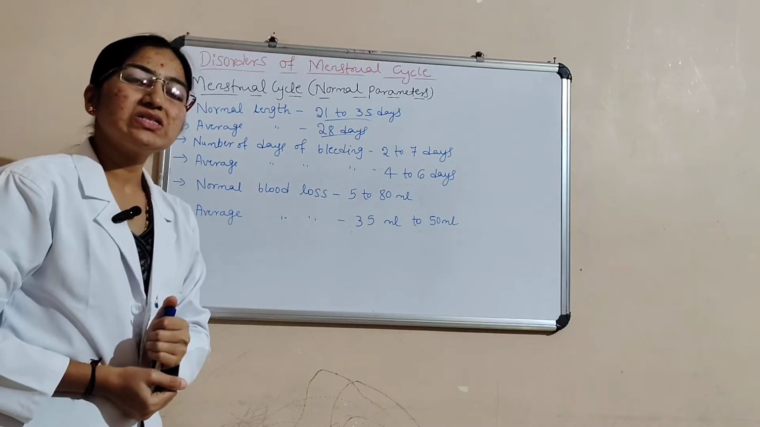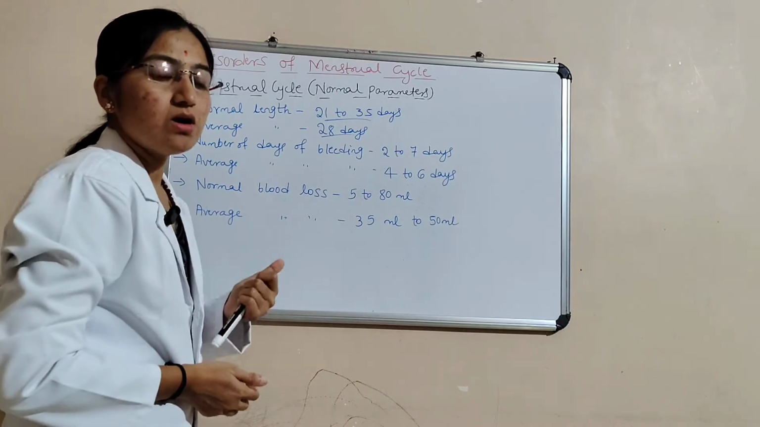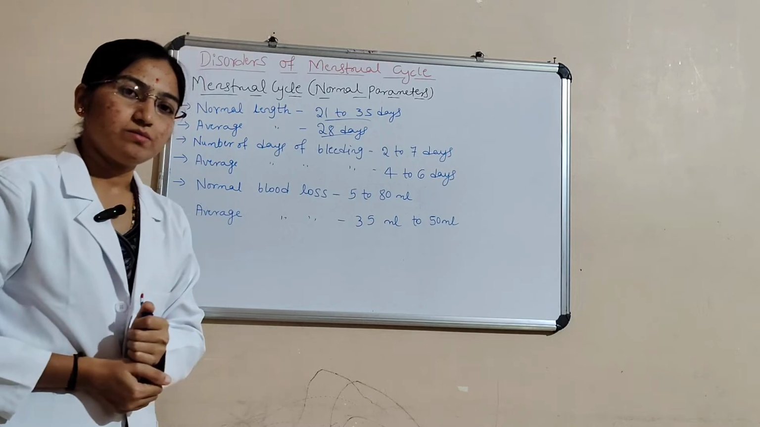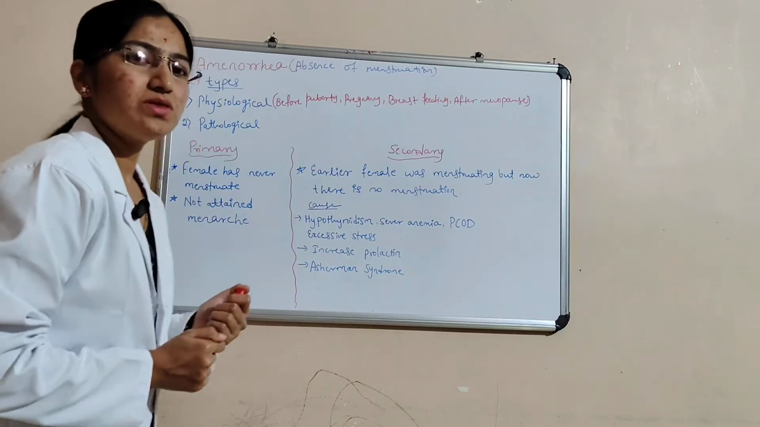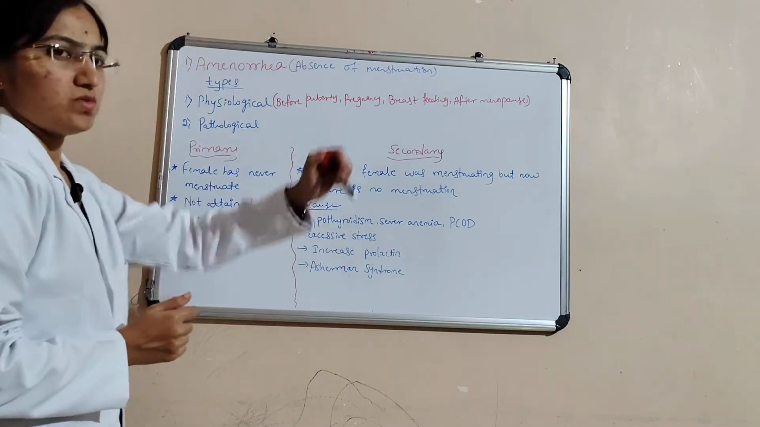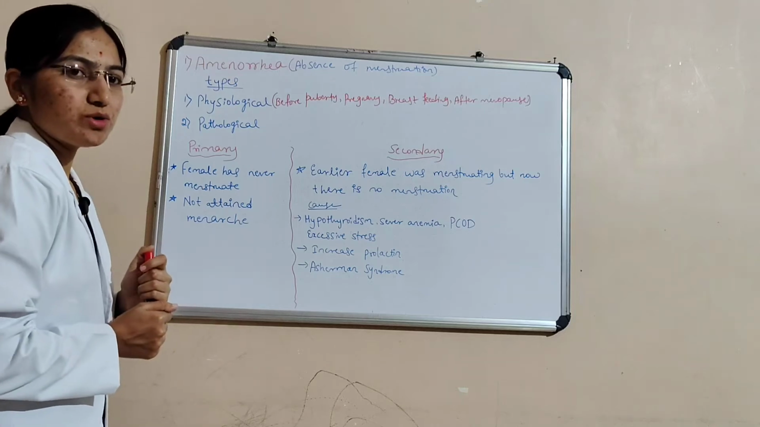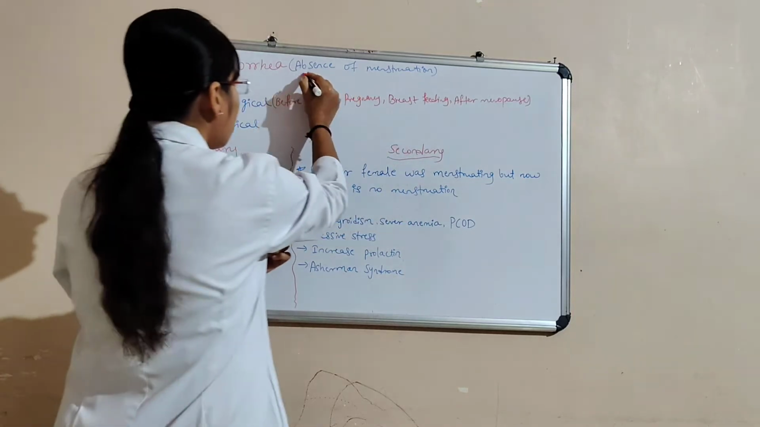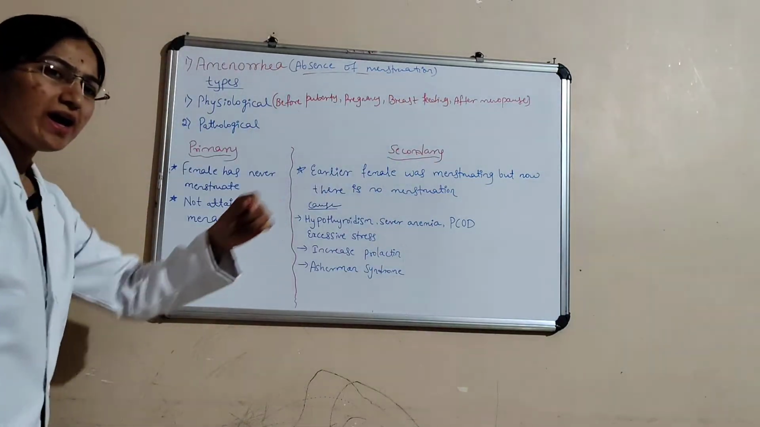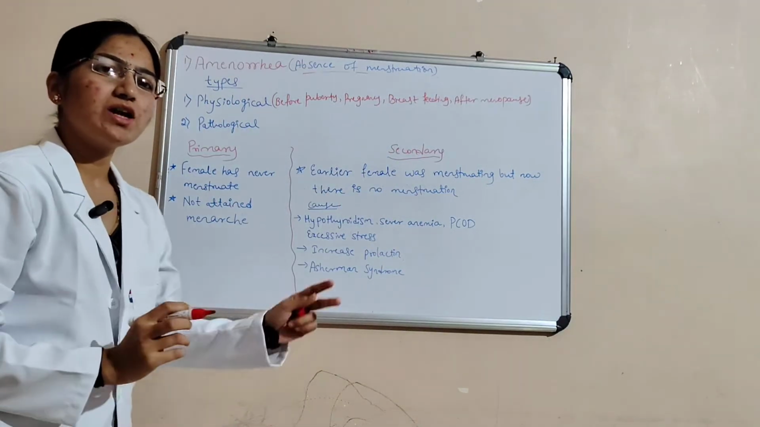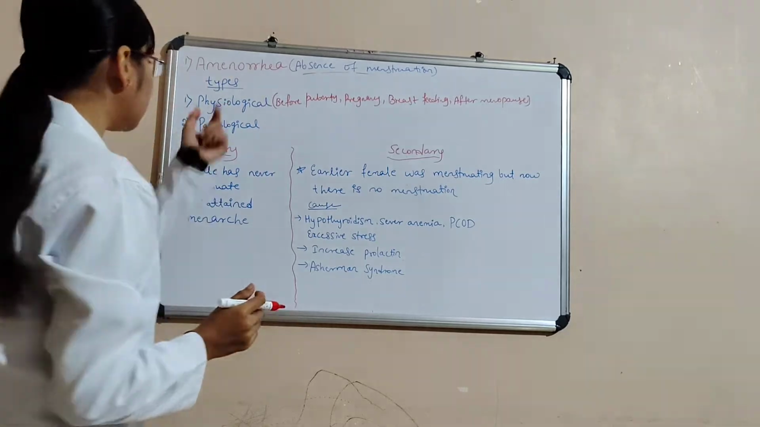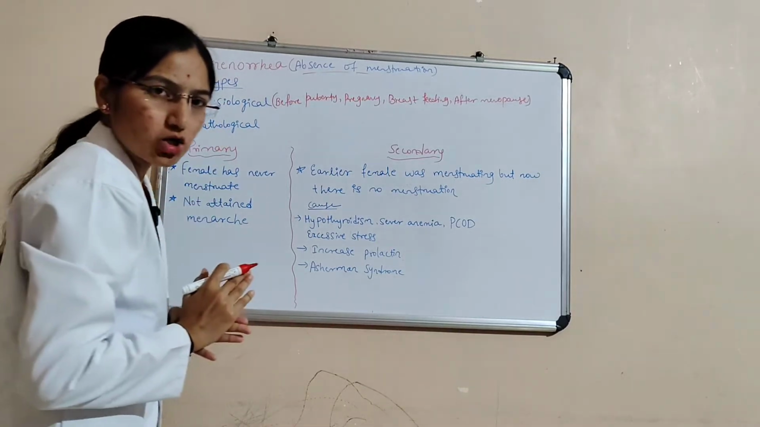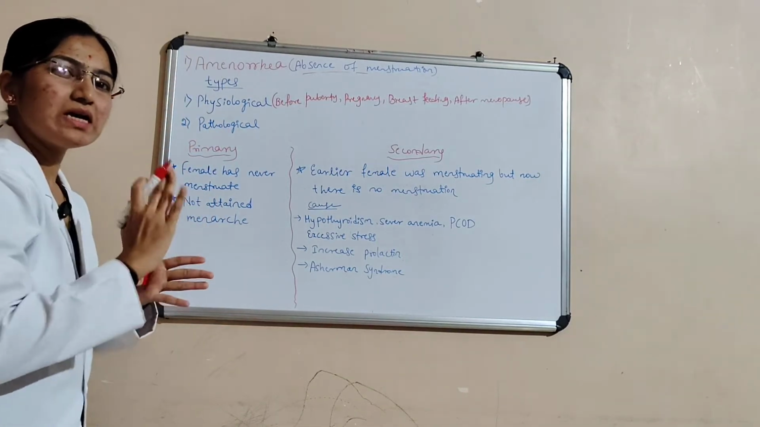Next, we will discuss the disorders that come under menstrual cycle. First one is amenorrhea. Amenorrhea is nothing but the absence of menstruation. In amenorrhea there are two types. One is physiological, one is pathological. Physiological is a normal one.